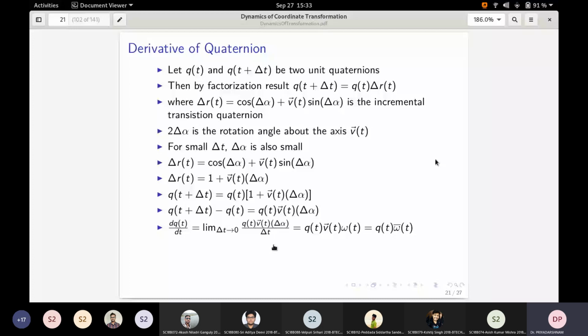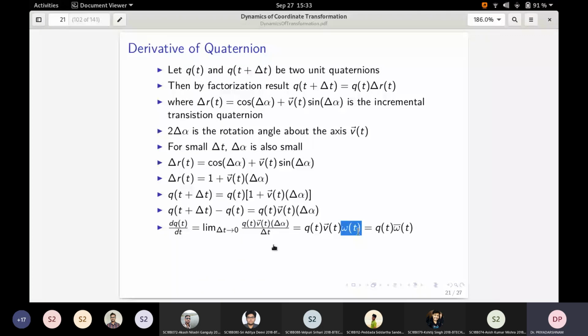So now let us give an interpretation. Actually, it's very simple. What is this omega? It is delta alpha divided by delta t and limit as delta t tends to 0. It's a scalar quantity. So what does it represent? It represents angle per second. Radians per second, angle per second. That is what omega of t is. Since the delta term is only present in this delta alpha term, rest of the terms will appear as they are. So v of t is the axis of rotation and omega is the angular rate along that axis.